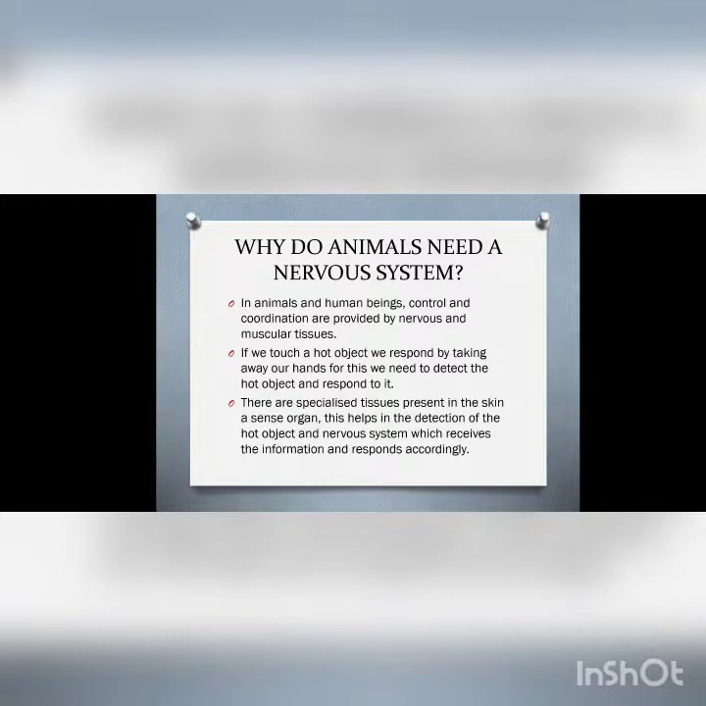There are specialized tissues present in the skin, which is a sense organ. This helps in detection of the hot object, and the nervous system, which receives the information, responds accordingly.